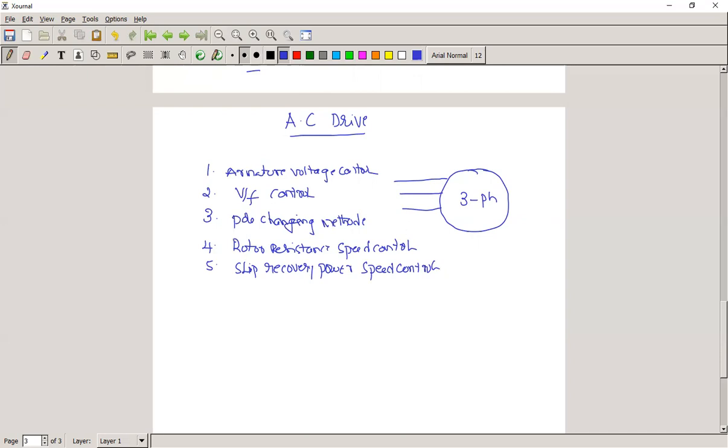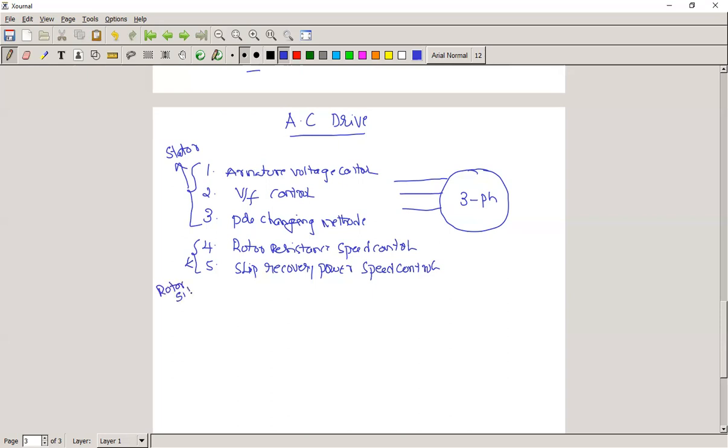If you observe all 5 methods, the first 3 methods come under the stator side speed control, because we are taking some parameters from the stator to control the speed of the motor, so we call it stator side speed control. The last 2, methods 4 and 5, are rotor side speed control.